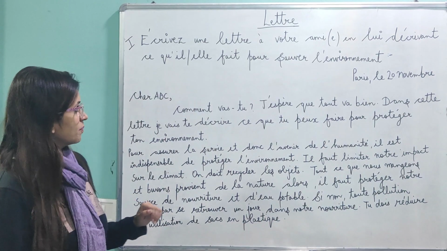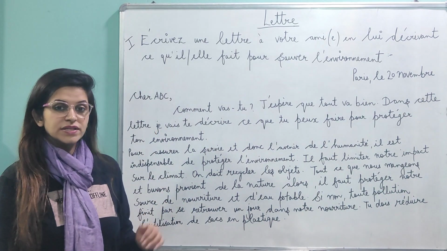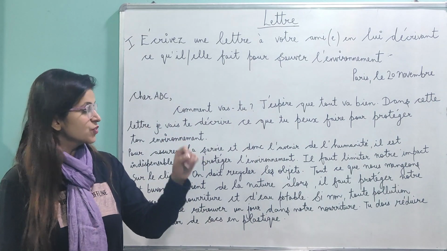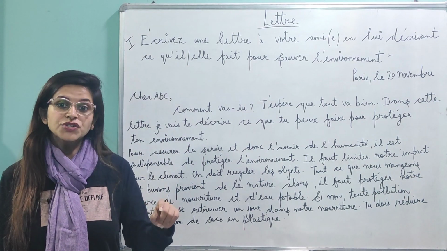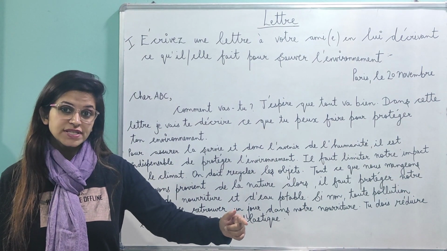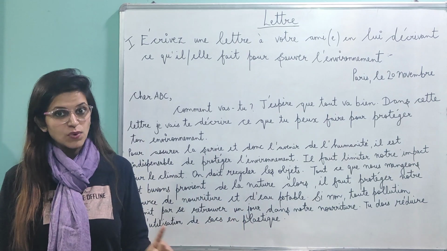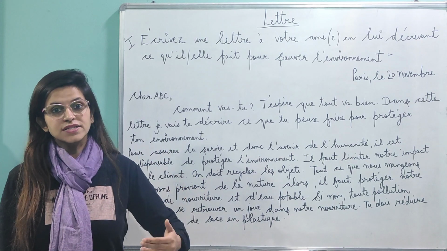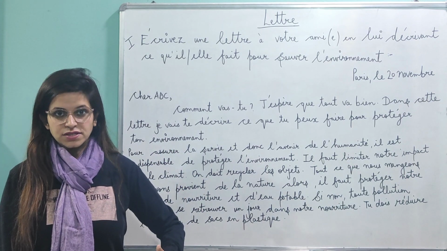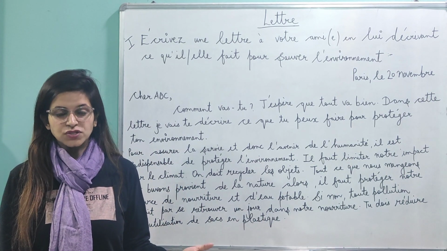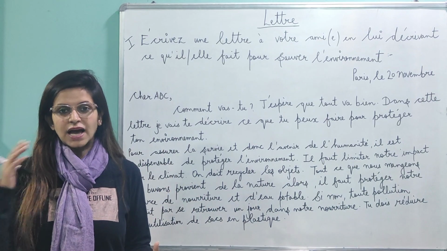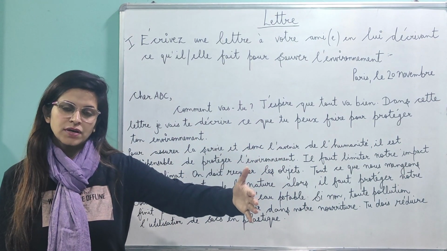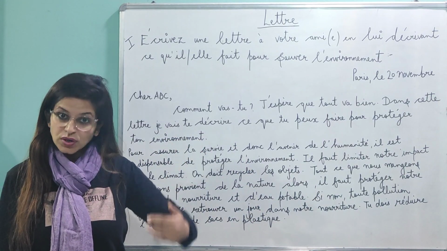So if you can see the topic that I've written on the board, écrivez une lettre à votre ami en lui décrivant ce qu'il fait pour sauver l'environnement. So what your friend can do for saving the environment. This is one letter. One letter can be: your friend is asking you your ideas of how you can save the environment. So you are telling about yourself that I do all of these things. This letter is for the other person. The same letter can be for yourself also.